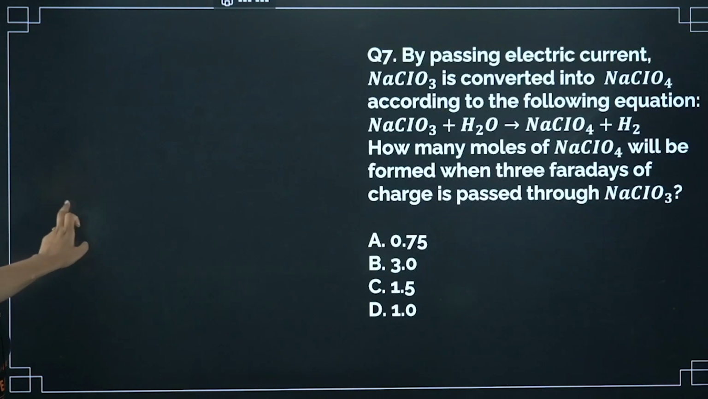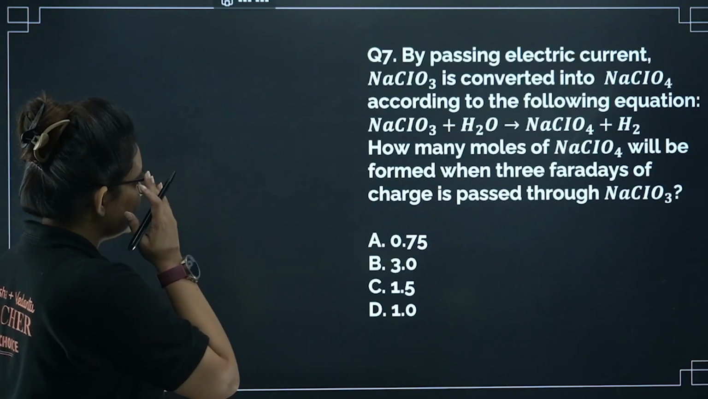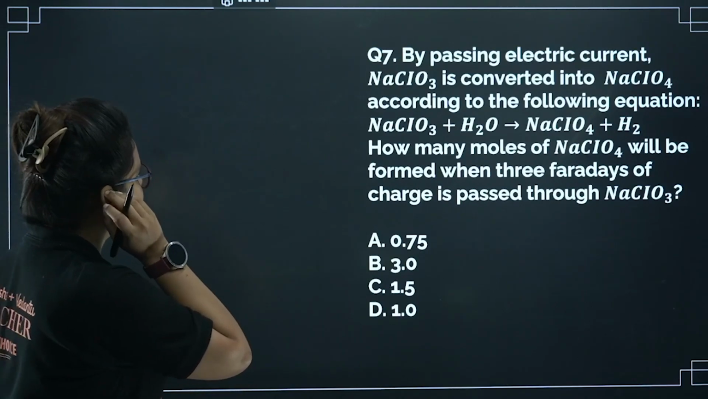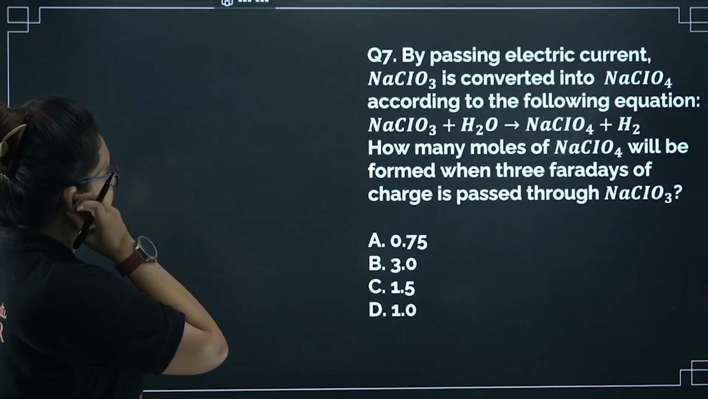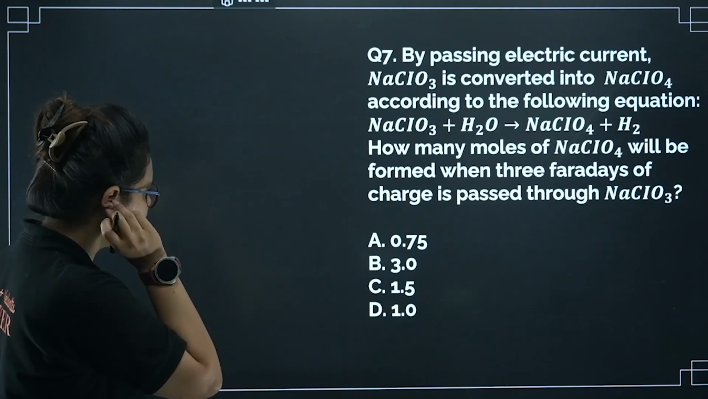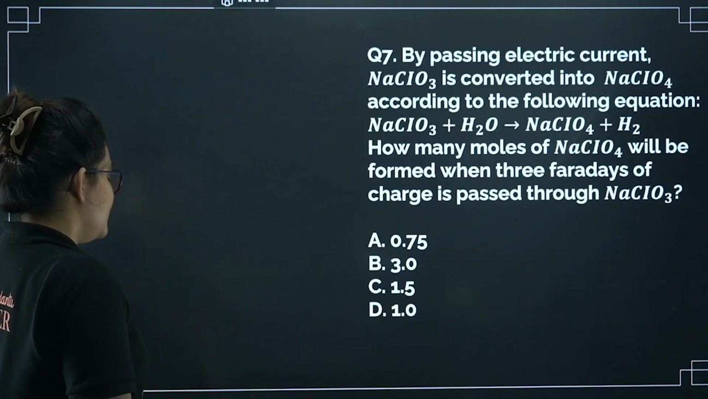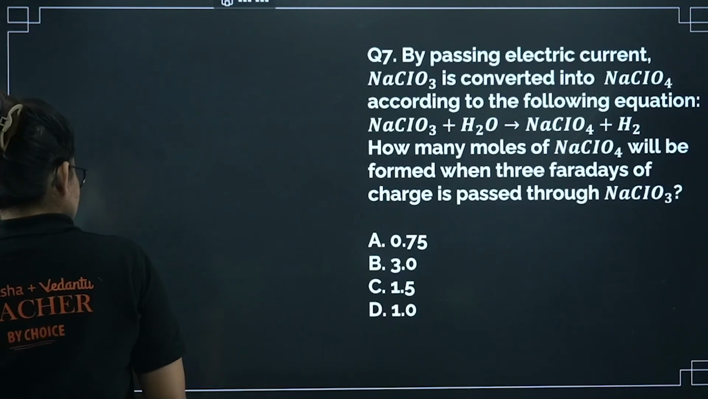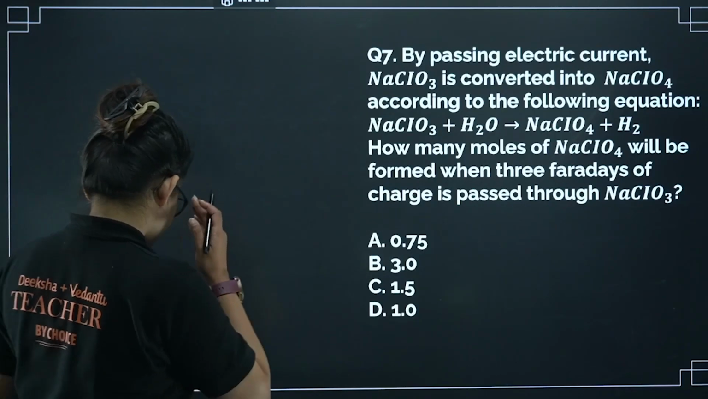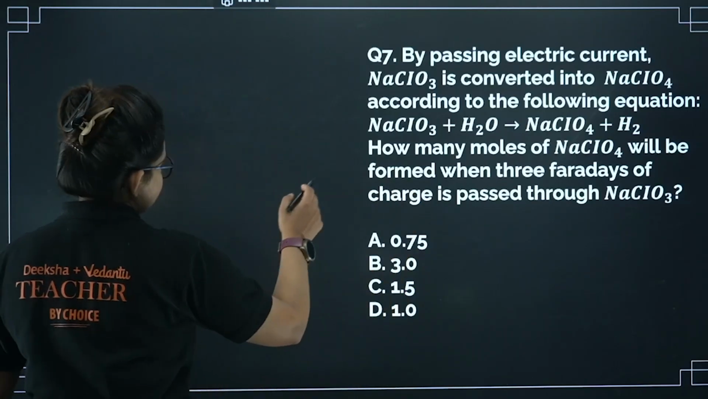Let's proceed further. Okay, now here you can see the next problem. By passing an electric current, NaClO3 is converted to NaClO4 according to the following equation. Okay, how many moles of NaClO4 will be formed when 3 Faraday of charge is passed through NaClO3? Okay, so let's find the oxidation state of chlorine at first.